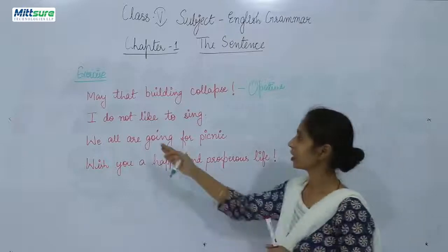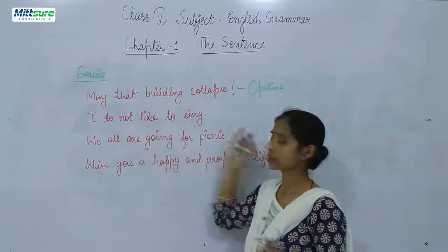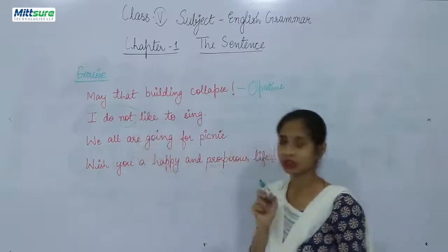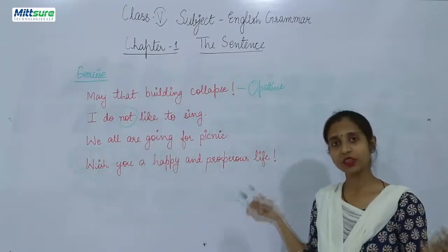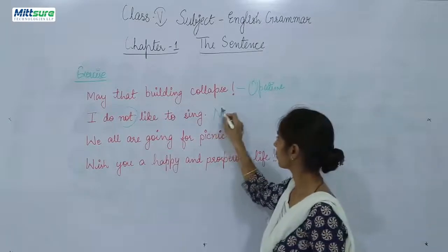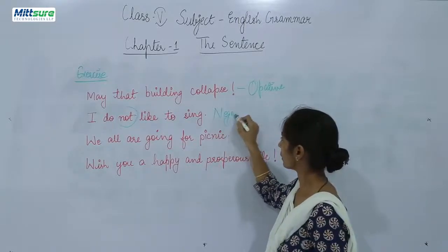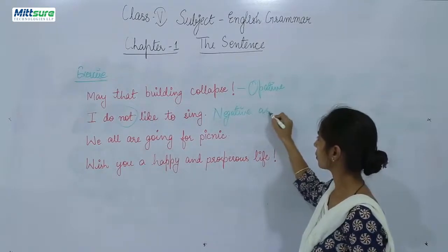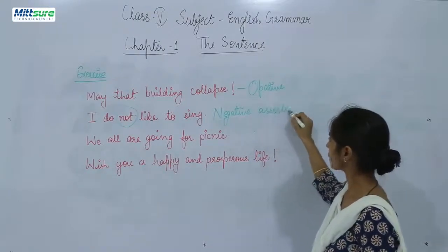Second, I do not like to sing. Now it includes the word not, and when it includes words like this, then it is a negative statement. Negative assertive sentence, you can say it like this also.